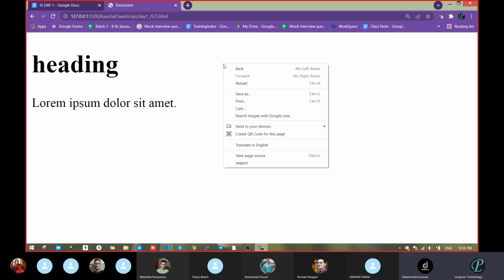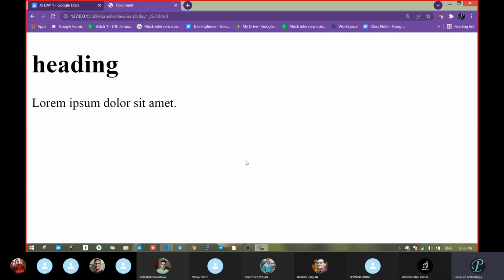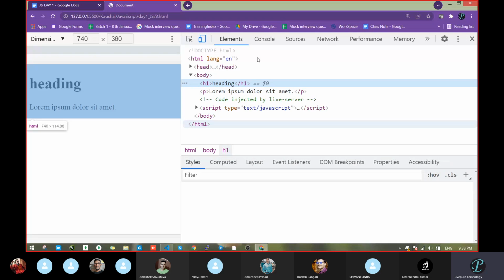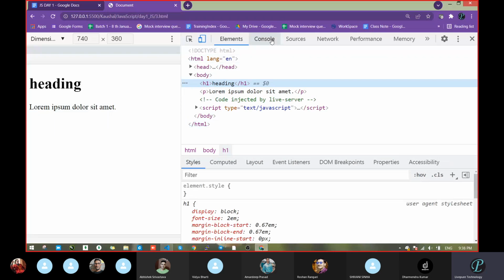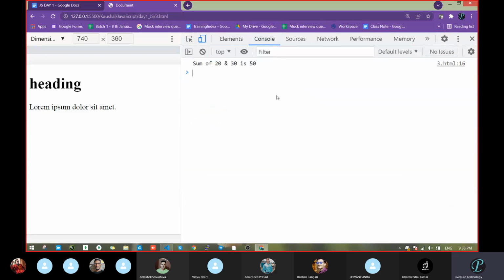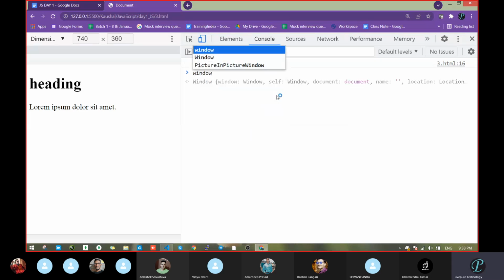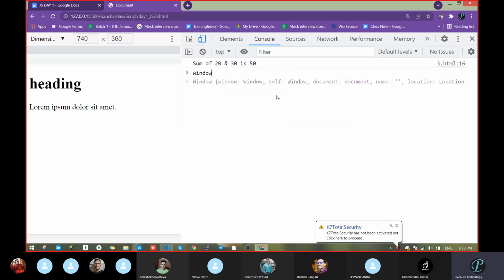Don't think of Windows 10 either. So let's see what methods window has. How can we check? Don't do anything. Just write window in the console. Okay. And see.